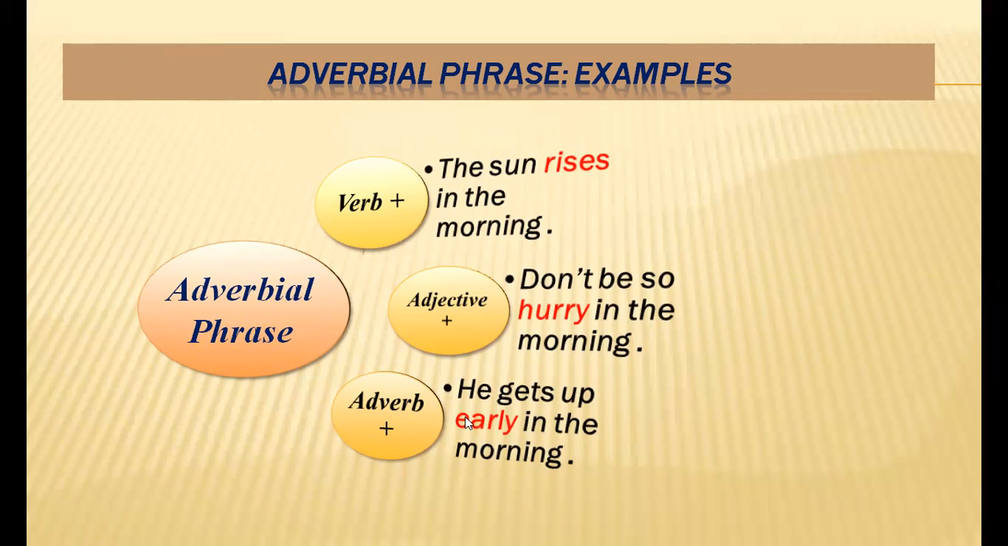Again, in the third sentence, we have he gets up early in the morning. When does he get up? He gets up in the morning, but it's after early. So we said that a prepositional phrase we can use in three different places, and that prepositional phrases are considered to be adverbial phrases. So after a verb, after an adjective, and after an adverb, we can use an adverbial phrase.